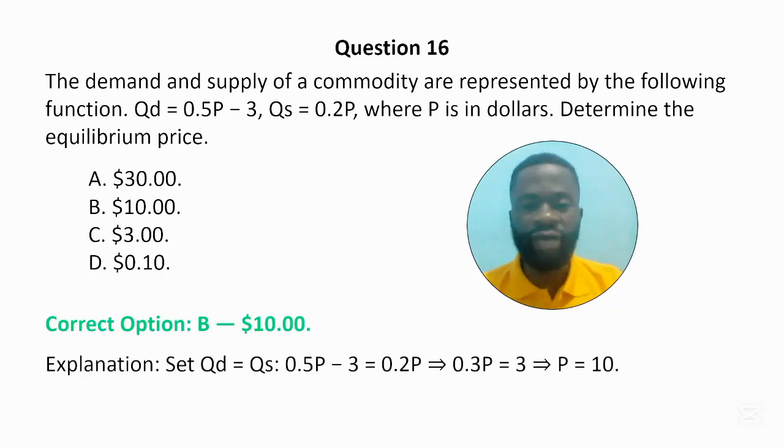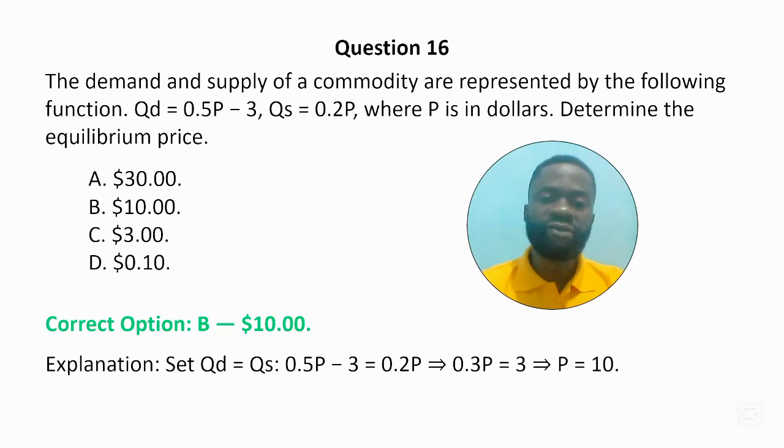How do we arrive at this $10? Looking at the demand and supply functions, the demand function is given as 0.5p minus 3, and the supply function is given as 0.2p. Remember that the equilibrium price is the price at which the quantity demanded is equal to quantity supplied. So QS equals QD. When you substitute these functions into this formula, we have 0.5p minus 3 equals 0.2p. And you collect like terms.